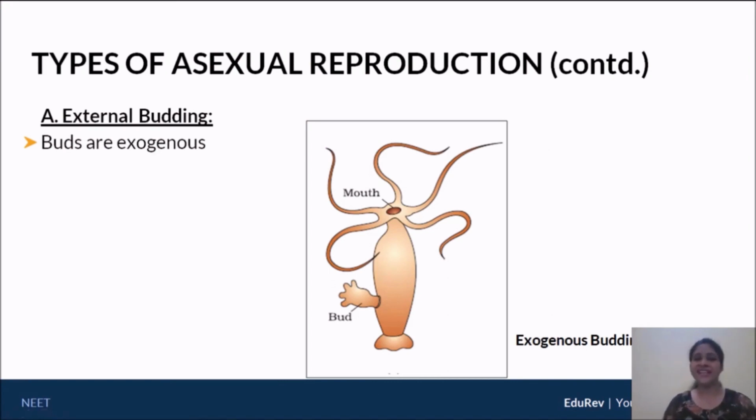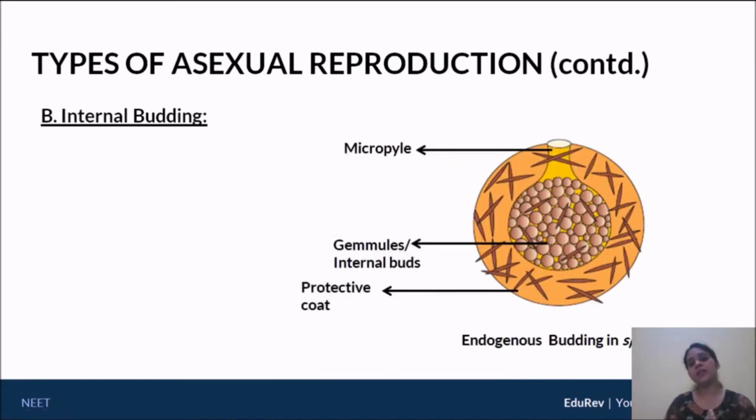Now let's focus on internal budding. The example that we're going to use is porifera, your sponges. Sponges have a particular cell called archaeocytes. During unfavorable conditions, the porifera body gives a little bit of its body material, that being spicules and spines. All of that forms a ball or a cluster around this archaeocyte. And when it does, this archaeocyte starts undergoing internal bud formation called gemmules. And here you can see the protective body coat on the outside forming from the original body.